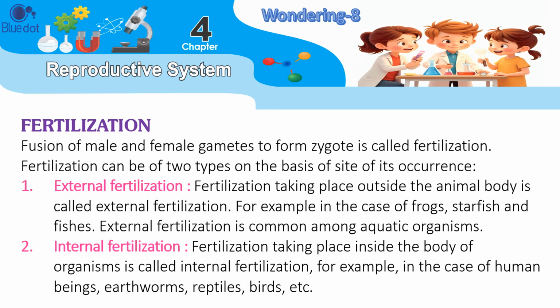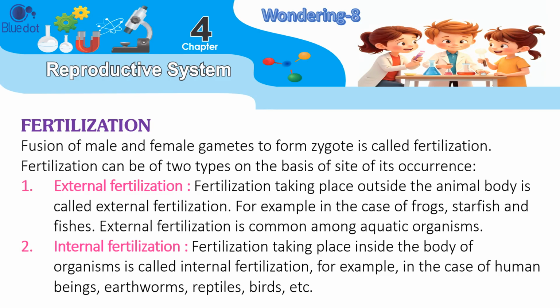Fertilization. Fusion of male and female gametes to form zygote is called fertilization. Fertilization can be of two types on the basis of site of its occurrence. 1. External fertilization. Fertilization taking place outside the animal body is called external fertilization.